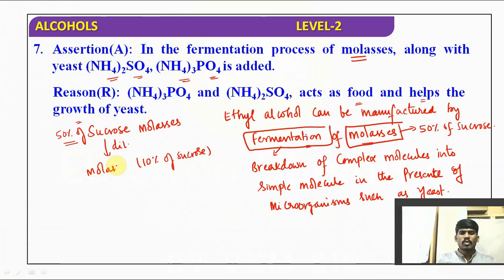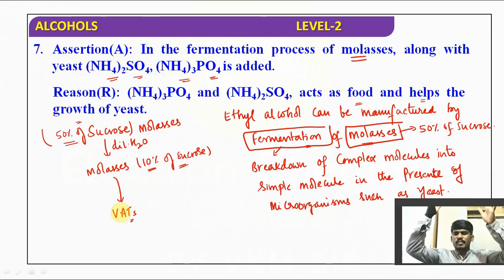We are making this molasses consist of 10% sucrose by diluting with water. Initially our molasses consists of 50% sucrose, and now that molasses is transferred to vats. A vat is nothing but a fermentation tub, a big tubular tub into which we are transferring this molasses.